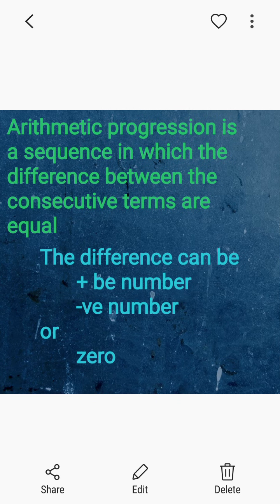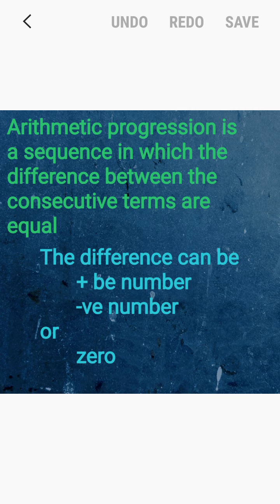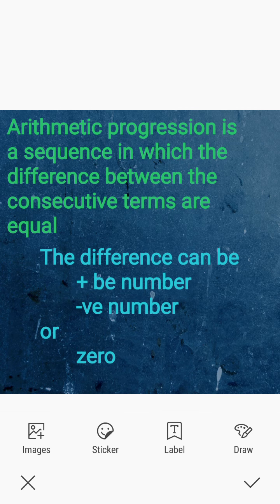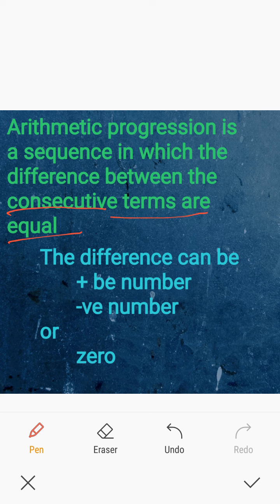Let's see the definition. An arithmetic progression is a sequence in which the differences between the consecutive terms, remember, consecutive terms, are equal. The difference between the consecutive terms is also called the common difference, which is denoted by D.